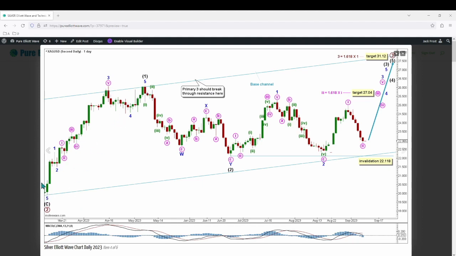On the alternate daily chart, the end of primary wave 2, just over here, we can see intermediate wave 1 subdivides well as a complete impulse with an extended third wave. Intermediate wave 2, a double zigzag. Now with minute waves 1 and 2 within minor wave 3 over here and here.